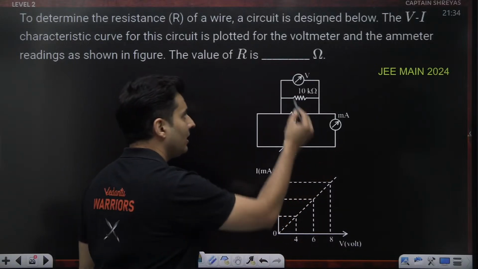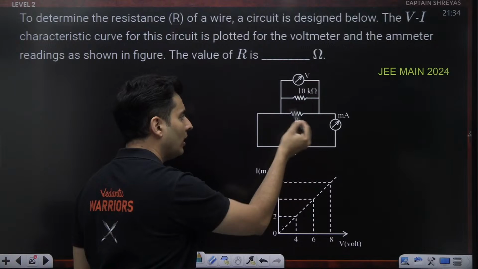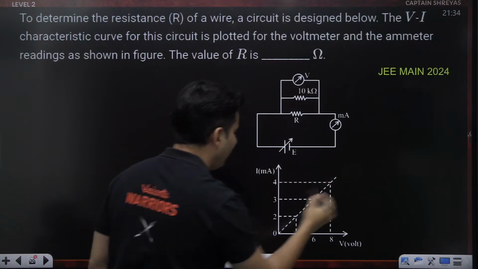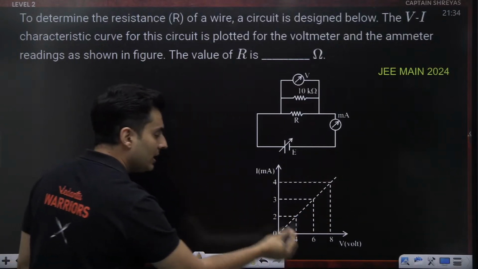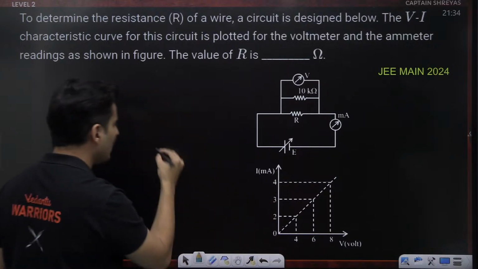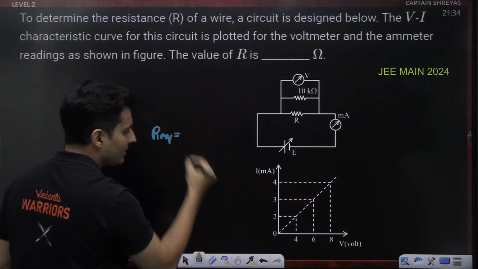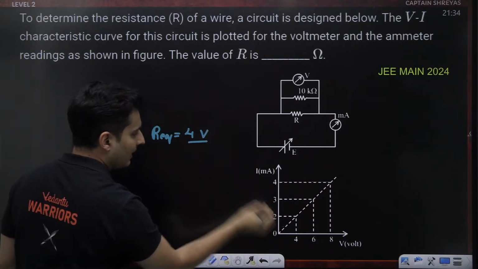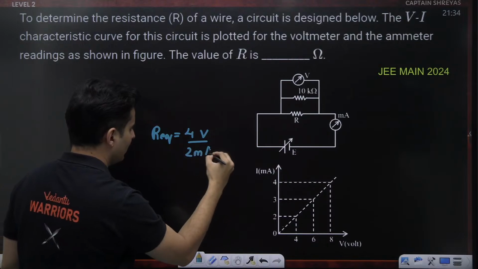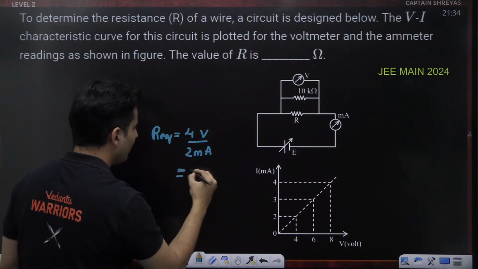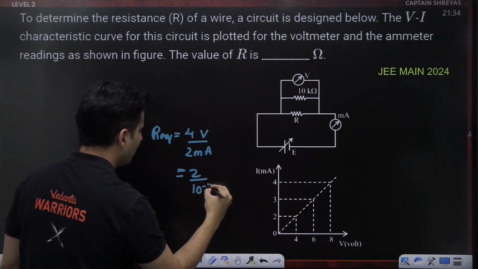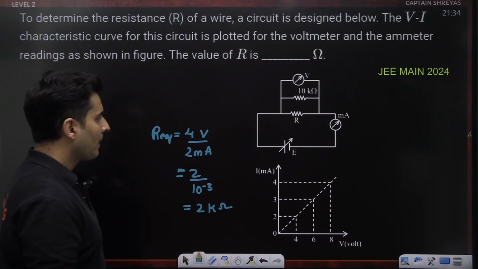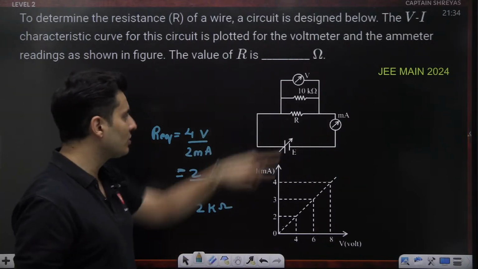This is total current and this is the voltage as a whole across the whole combination of resistance. So if I divide these two numbers, what I get is the total equivalent resistance from this particular graph. Take anything, for example, 4 volts divided by 2 milliamperes. That will give you 2 divided by milli, which is 10 to the power minus 3, goes on the top, becomes 10 to the power plus 3. So it will become 2 kilo ohms. That is the total equivalent resistance of these two in combination.